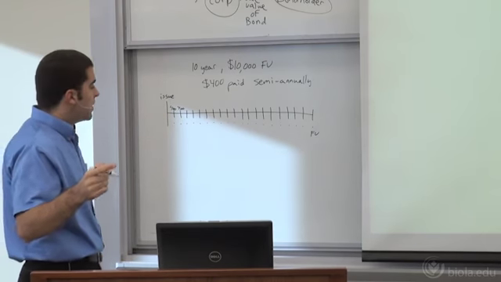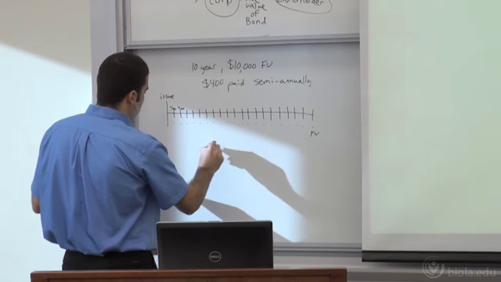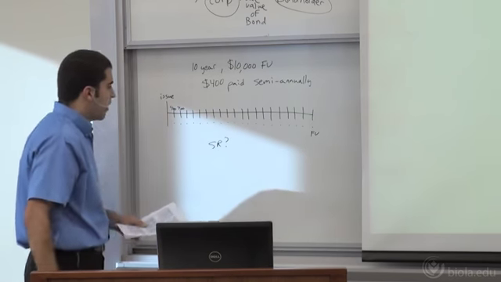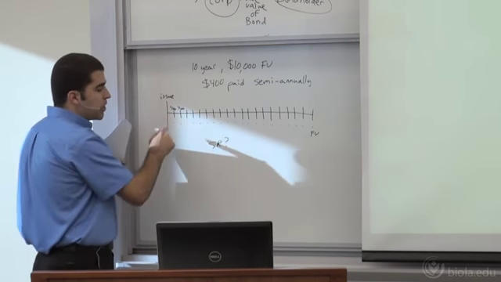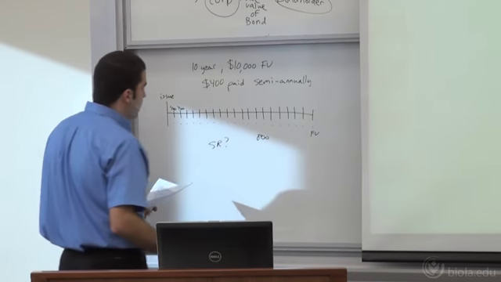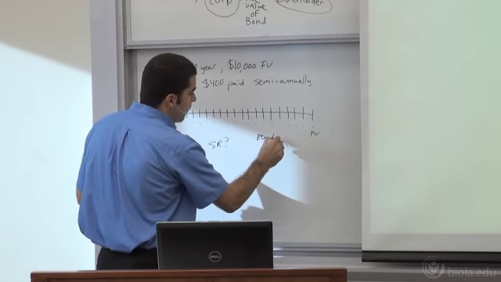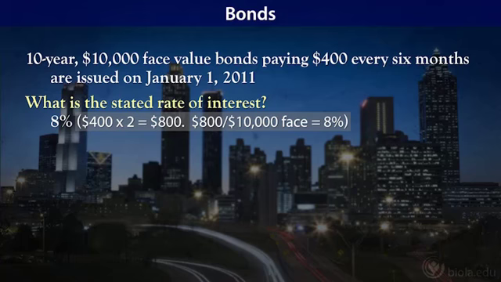Your stated rate is always an annual rate. So we're going to figure out what the stated rate is. If we looked at how much was actually received in interest for the full year, we'd have $800 that was received. It's always based on the face value. So $800 divided by $10,000 tells us that this particular bond was issued with a stated rate of 8%.